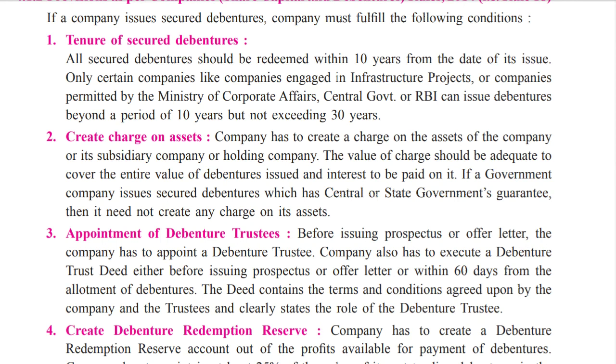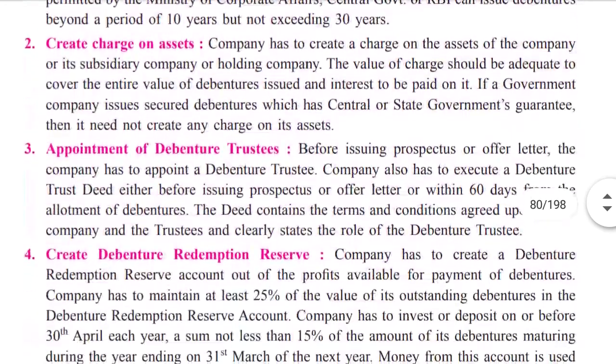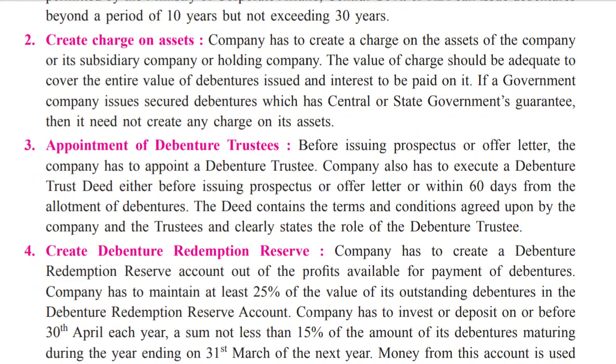Second point, create charge on assets. The company has to create a charge on the assets of the company or its subsidiary company or holding company. The value of charge should be adequate to cover the entire value of debentures issued and the interest to be paid on it. Obviously, when debentures are issued, and the company does not have adequate amount to pay back the debenture holders, what happens? Like I said in my last lecture, they have to keep some assets aside. It is a kind of mortgage.